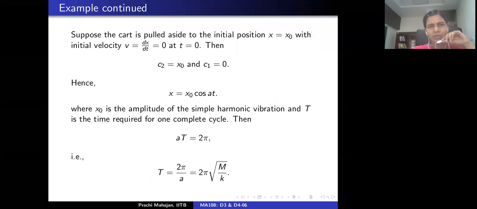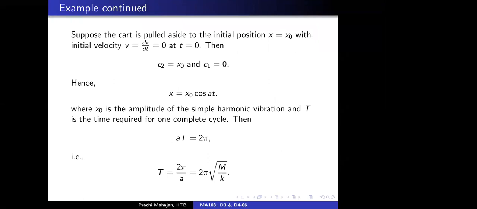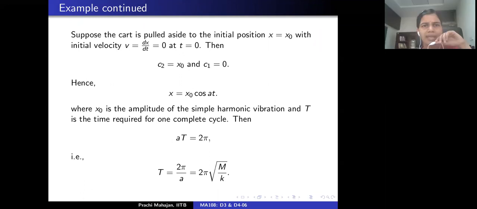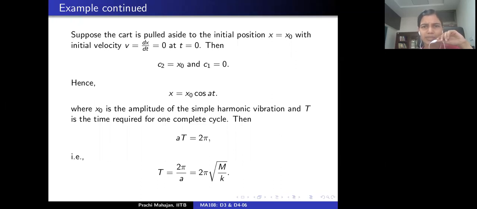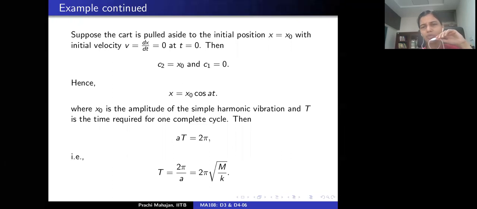Okay, suppose that the cart is pulled aside to the initial position x naught with initial velocity 0 at time 0, right? So we are trying to determine these constants C1 and C2 here. If you plug in this initial data available, then C2 turns out to be x naught and C1 turns out to be 0, which means that x is x naught cosine at, and x naught is the amplitude of this simple harmonic vibration. I'm sure you know all of this much better than I do.